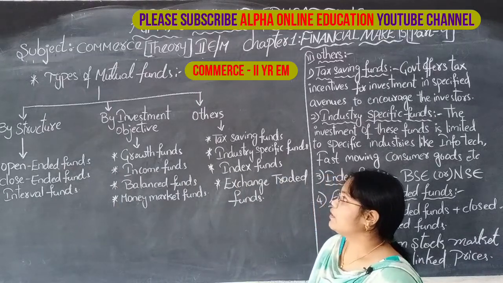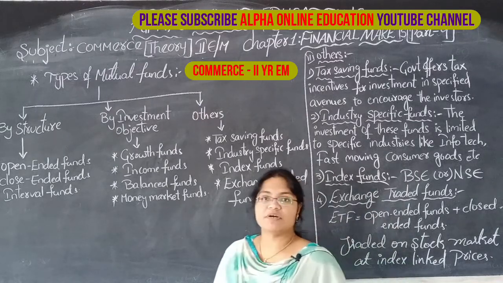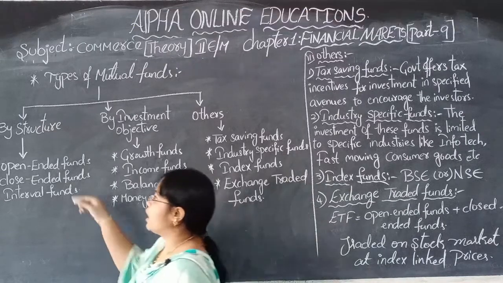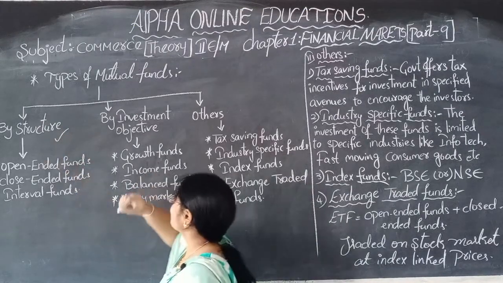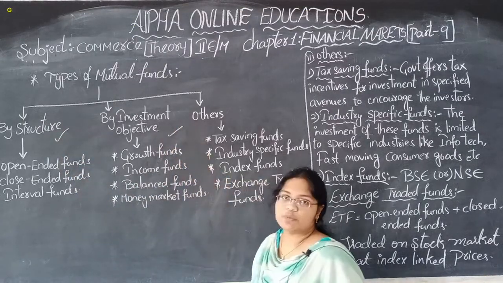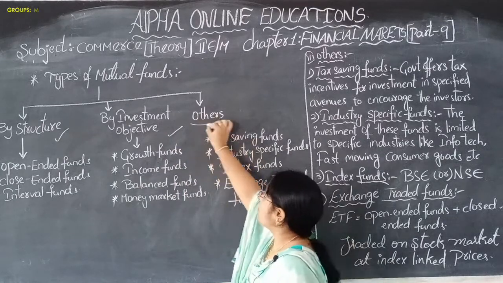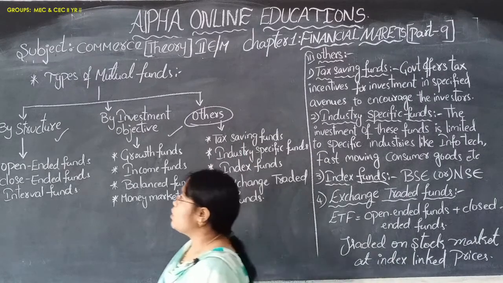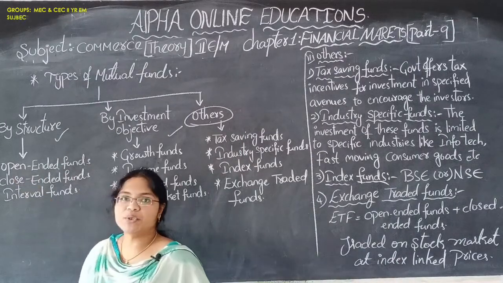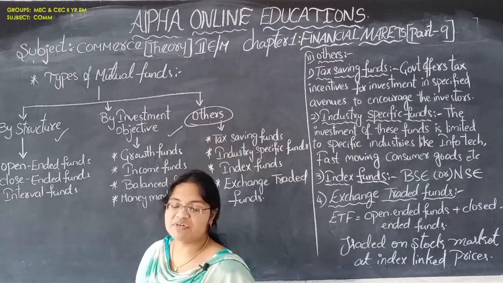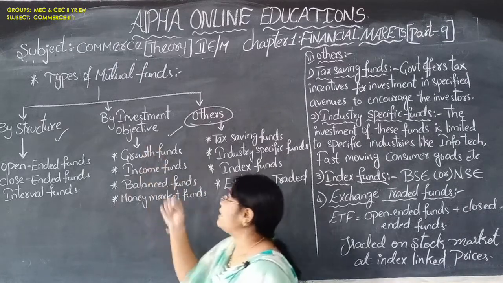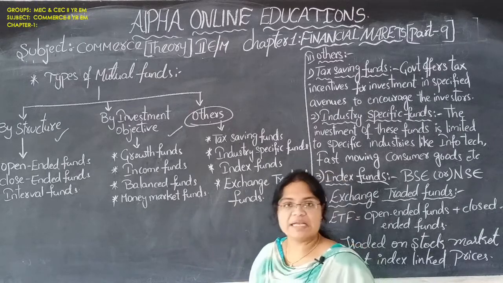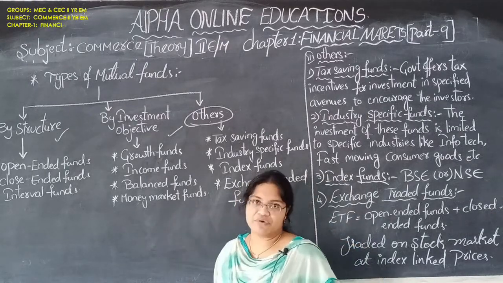So today's topic is about the types of mutual funds, part 9. We have already discussed the structure and also the investment objectives. Now we have to discuss the others, right? By structure, it is divided into open-ended funds, closed-ended funds and interval funds. By investment, it is divided into growth funds, income funds, balanced funds and money market funds.